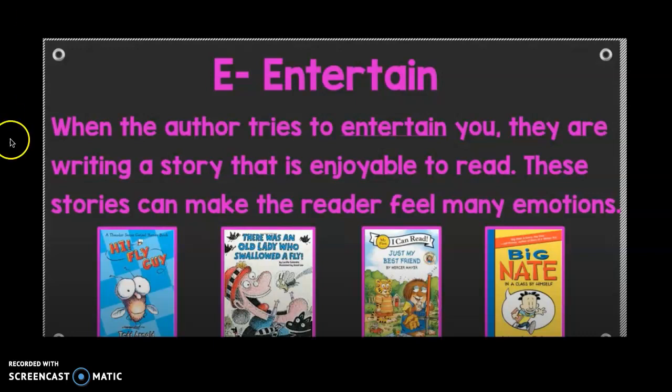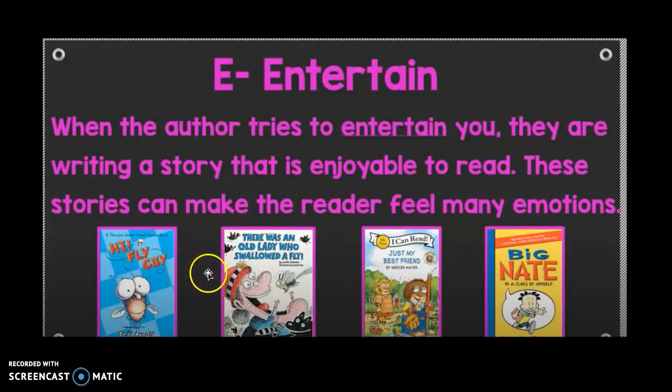So let's look at some of these books down here. This book is called Hi, Fly Guy. The author wrote this book making a character a fly that acts as a human. He wanted to entertain the readers by giving them an enjoyable story that hopefully will make the reader laugh.